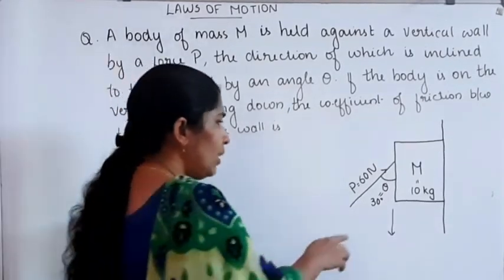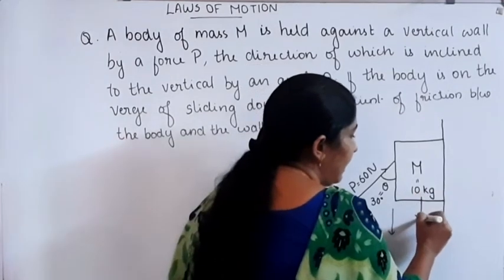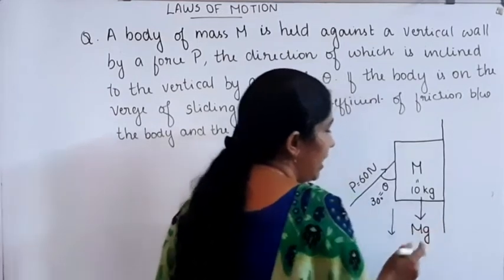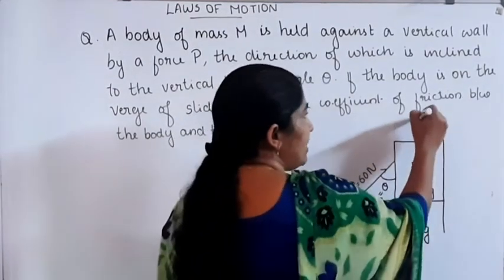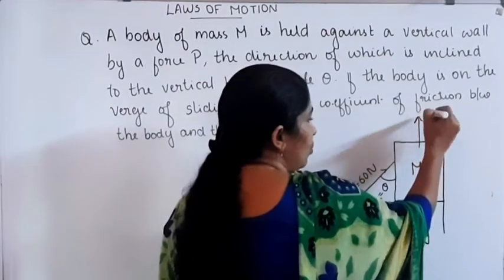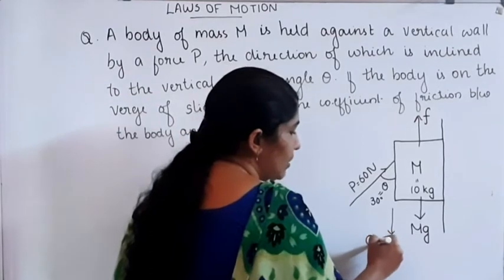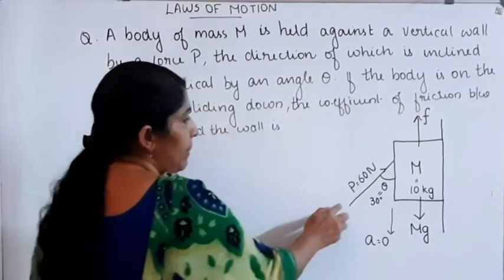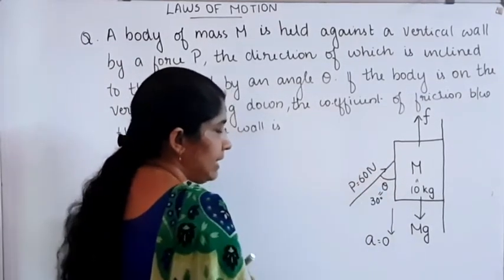For this, we know that the weight of the body which is acting down is equal to mg. The body will have the tendency to slide down, so the frictional force is acting just opposite to that. What about the acceleration of the system? The acceleration of the system is taken as 0. Here P is the force which is acting in this direction by making an angle theta.